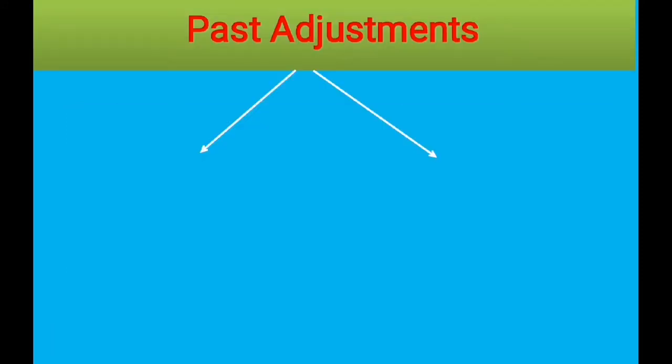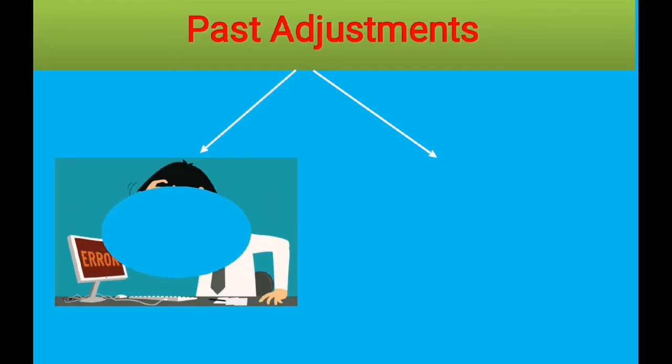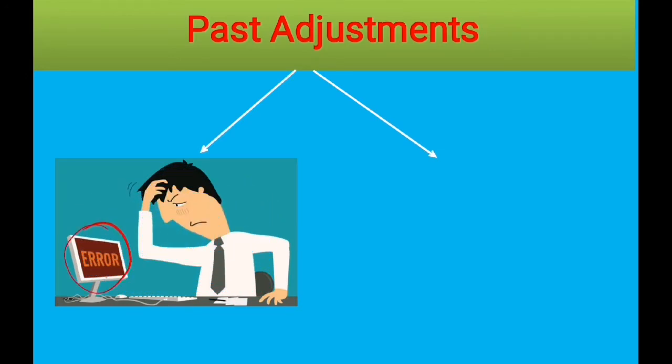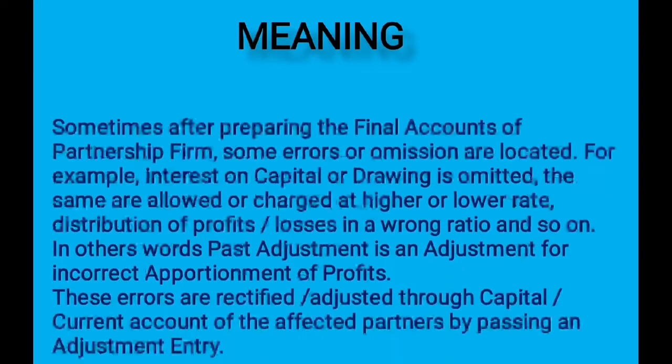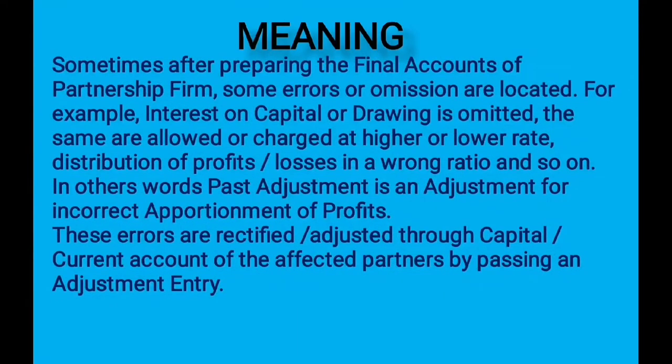So, first of all, we'll try to understand why these past adjustments happen. They may happen because of errors or some mistakes made by the accountant, or they may happen due to omission. It means those transactions, those entries which have been completely omitted from the accounts. So let's understand the meaning of past adjustments first.